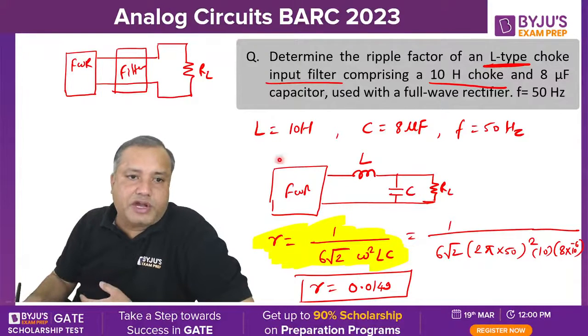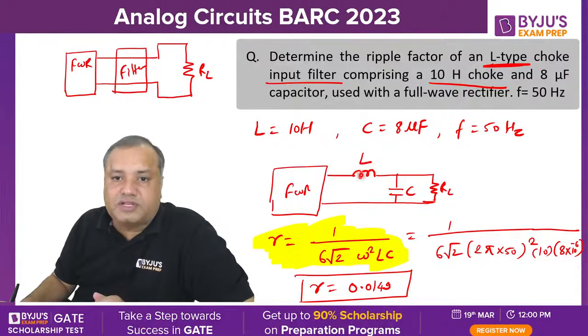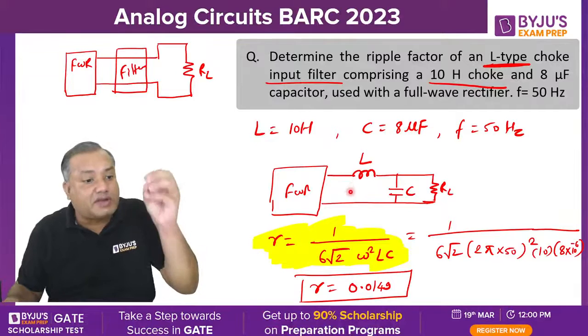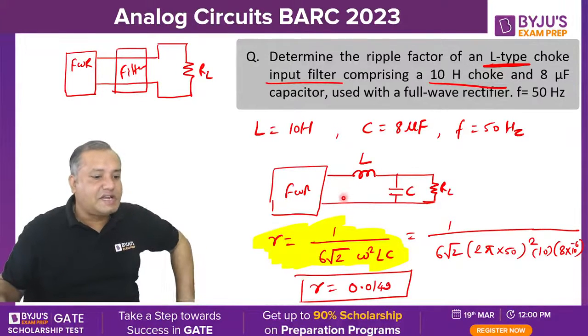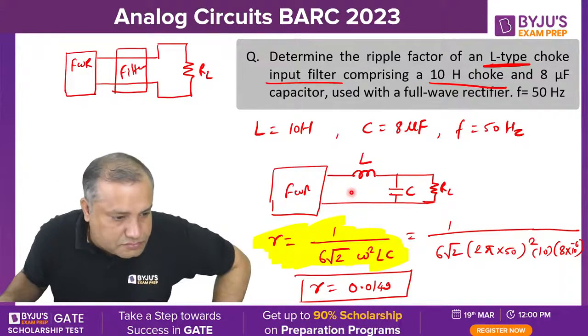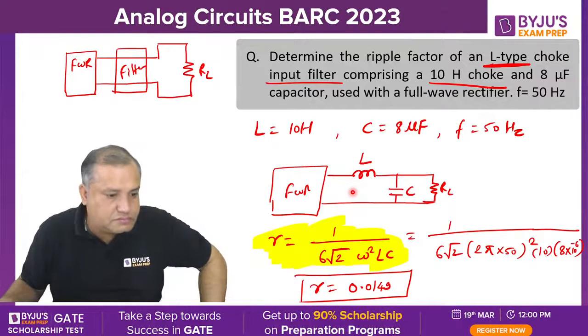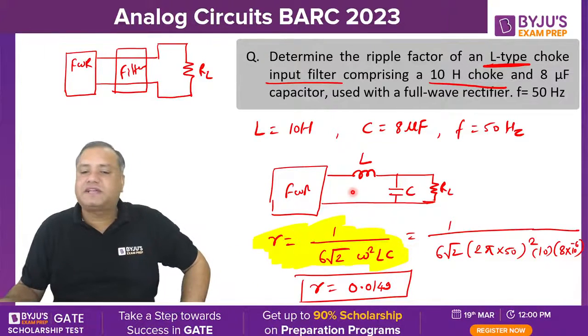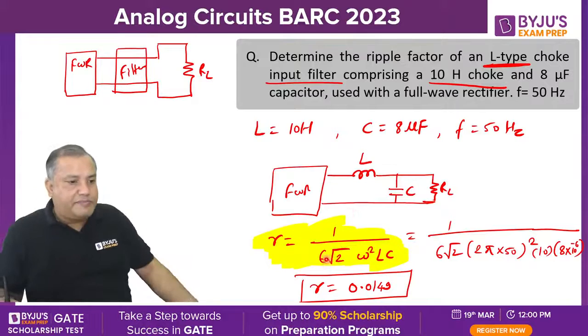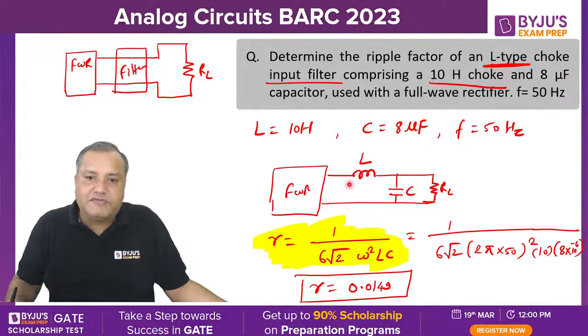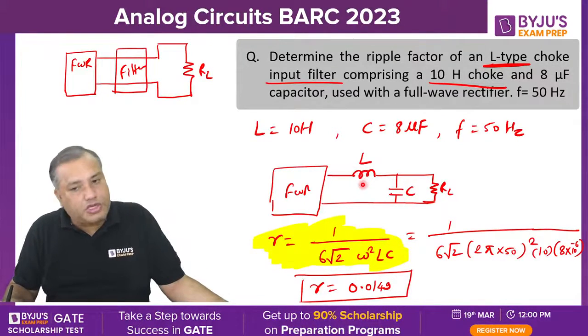The first component you can observe is inductor. Therefore, this is the type of inductor input filter. So L section filter is an inductor input filter or choke input filter.